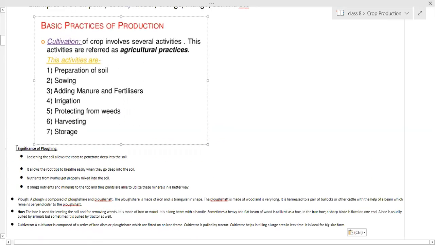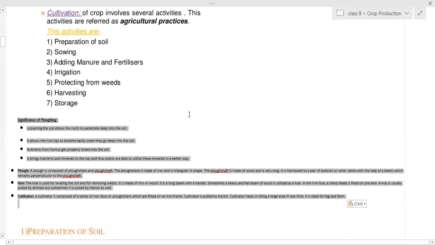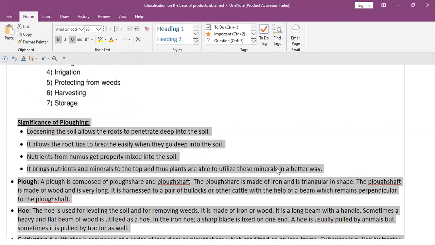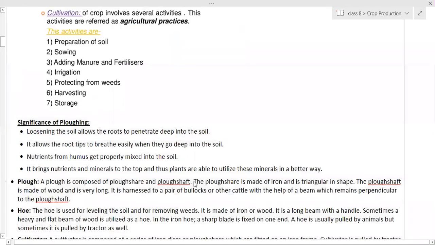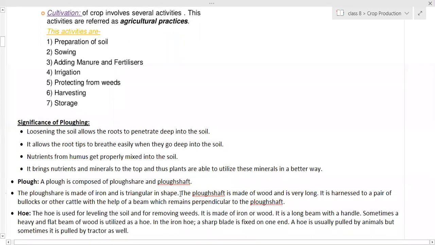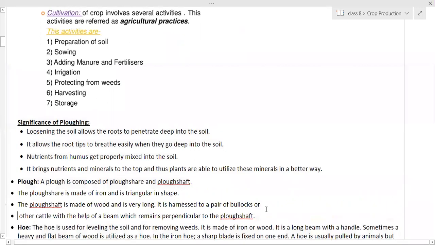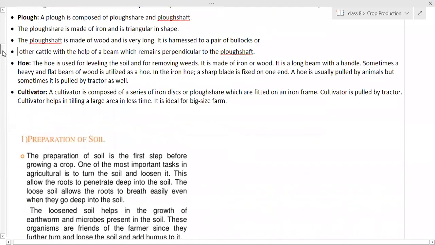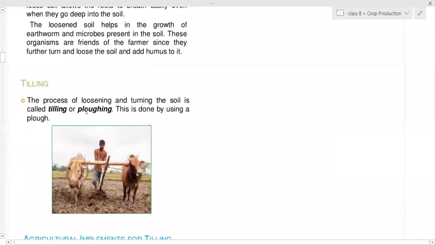First part is plowing. I will make it easier for you. First plowing. What do you mean by plowing? Write first point as tilling. Preparation of soil, inside that you write tilling, and then write the definition of it.